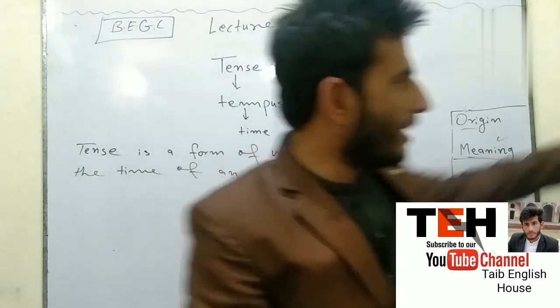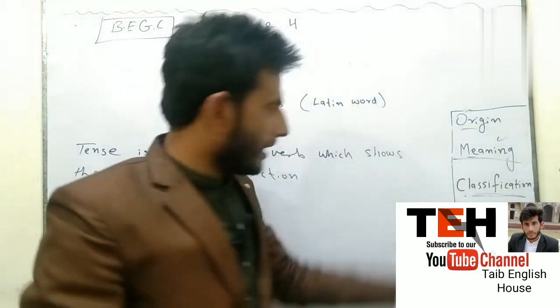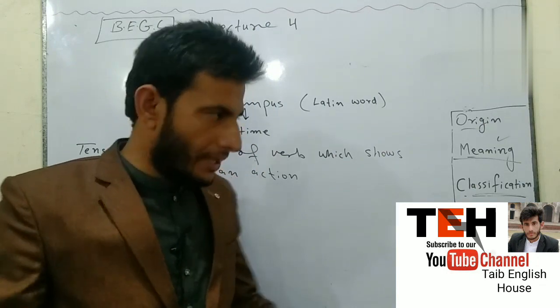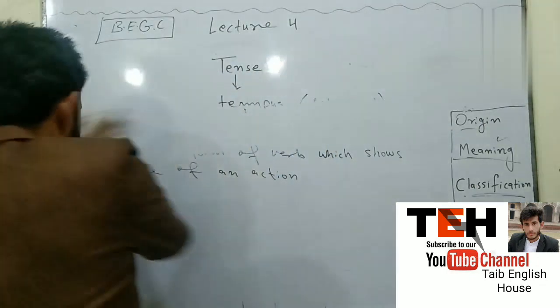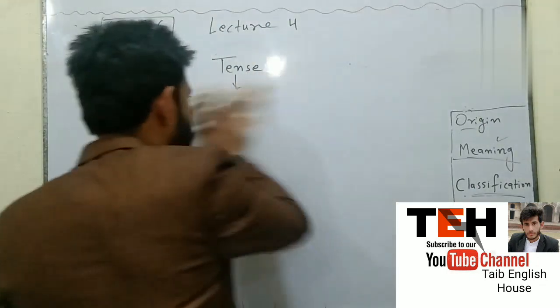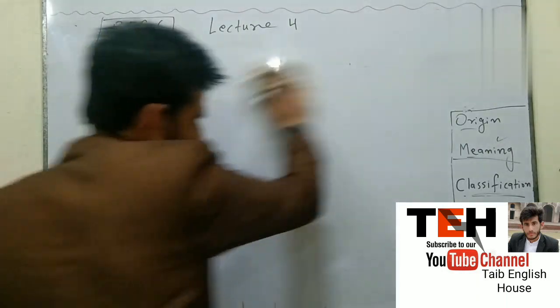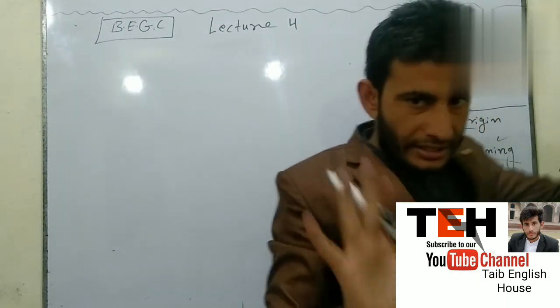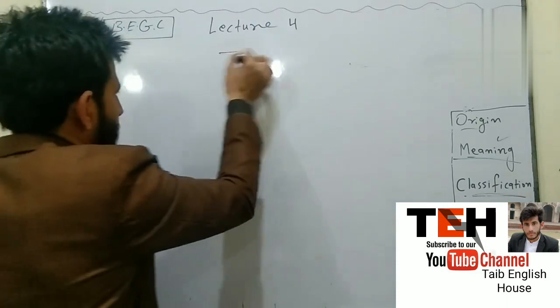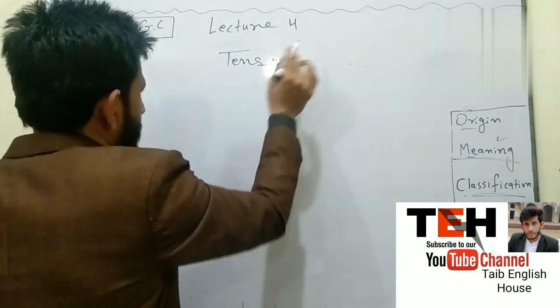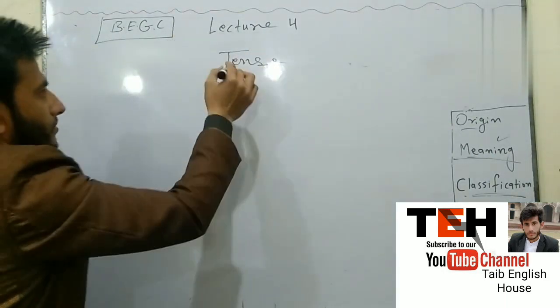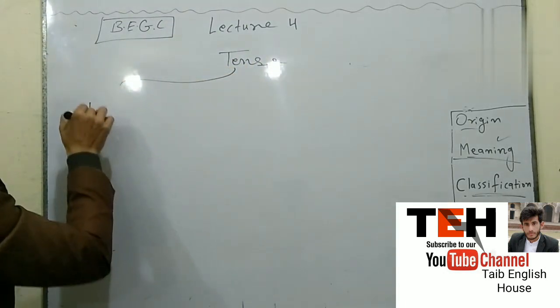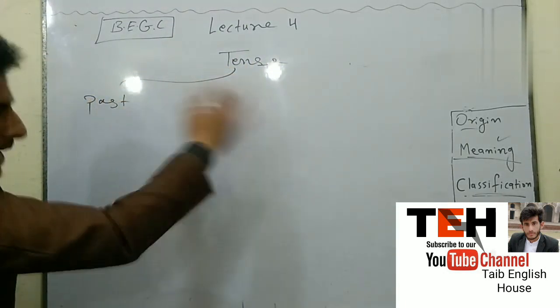Now we will learn about the classification of tense. How many tenses? Okay, so there are three main tenses. Number 1, past tense.